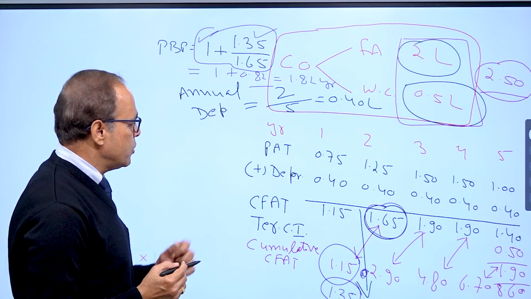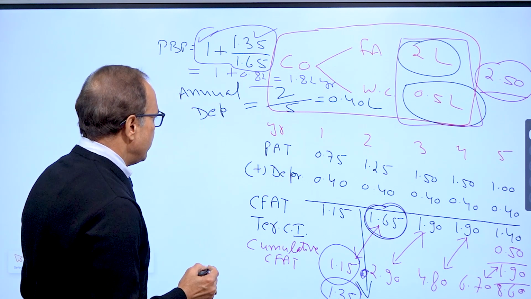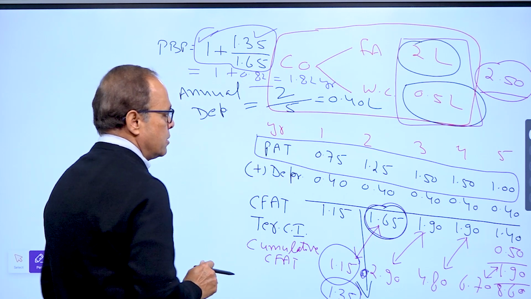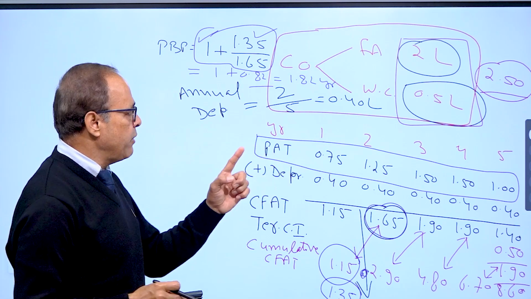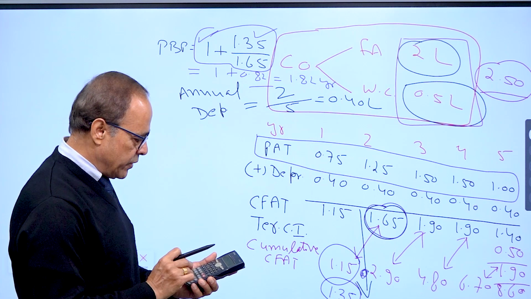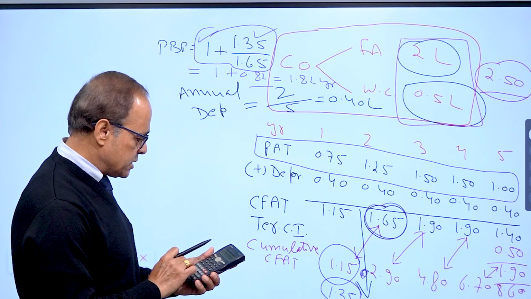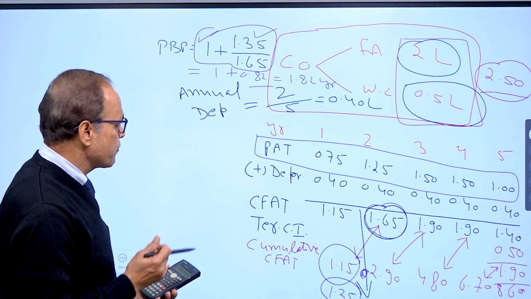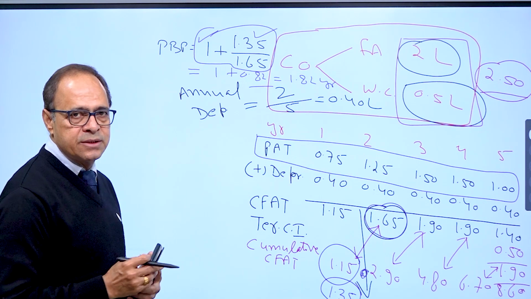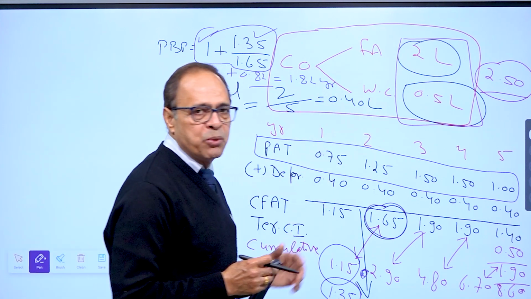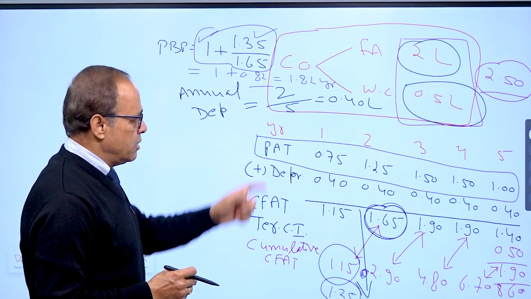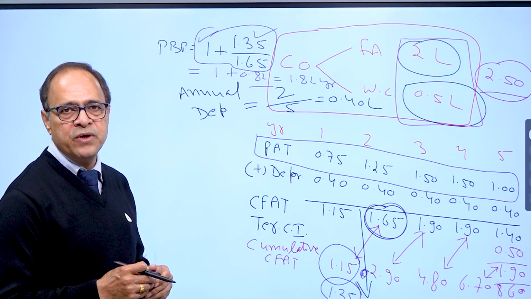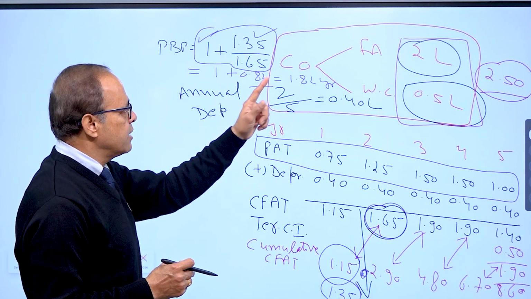Now we can calculate quickly ARR also. Now what are my profit after tax given to me? Sum up those profits and divide by 5. So 0.75 plus 1.25 plus 1.5 plus 1.5 and plus 1. So that makes it 6. So total profit is 6 lakhs. Total investment is 2.5. So I will be taking you to the next slide and we will work out ARR. Remember the figure, total profit after tax for all the 5 years is 6 lakhs. Investment is like this.